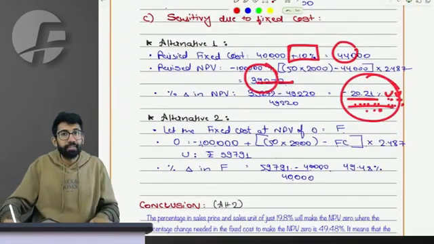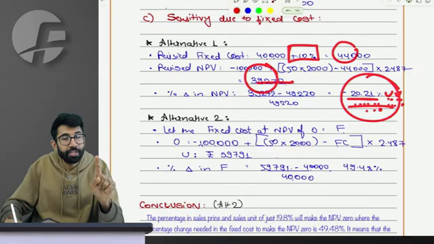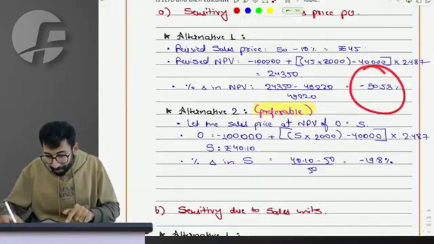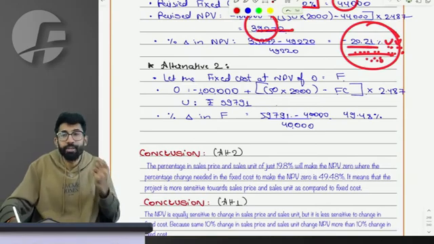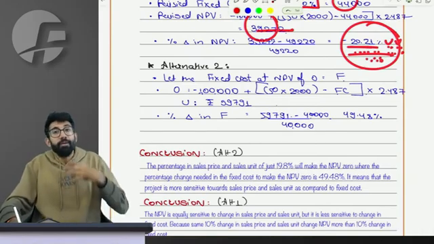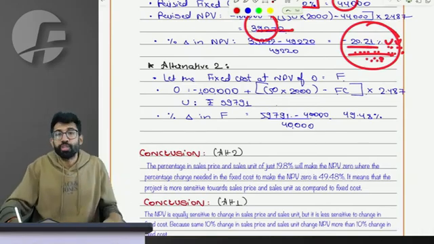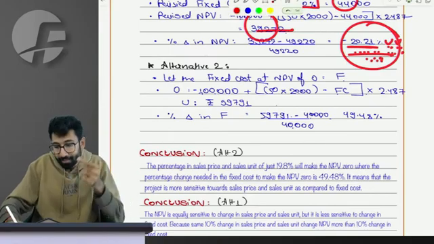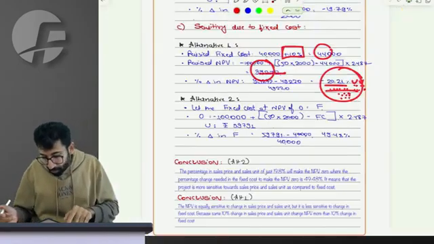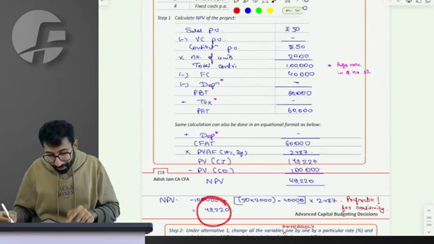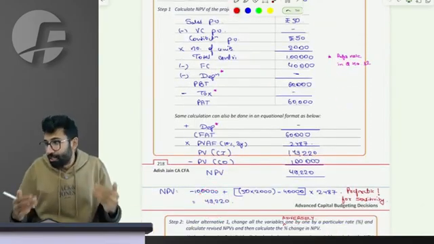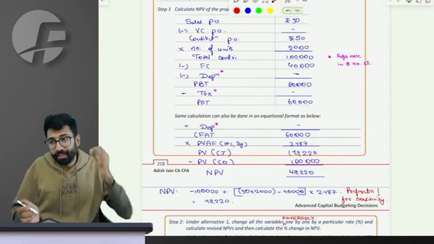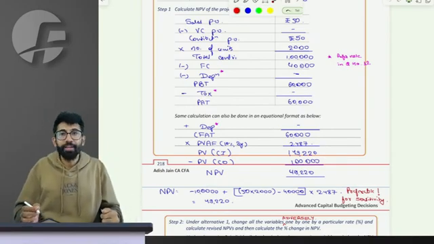Sir, sales price. The same 10% change in the sales price affects the NPV by 53%, whereas that 10% change in fixed cost affected it by only 20.21%, which is why my project is more sensitive to change in sales price as compared to fixed cost. Could you understand it? People in the class, requesting your responses. The question solving for sensitivity analysis, could I explain to you all. I need a validation, everyone.